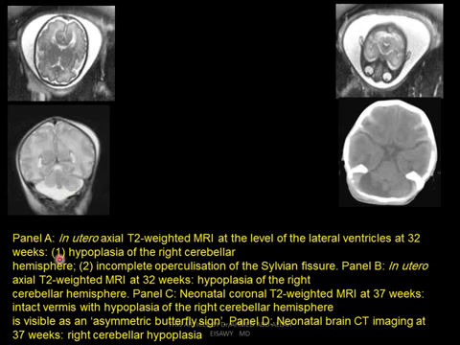This panel shows axial T2 images. We see hypoplasia of the right cerebellar hemisphere, and in panel C, coronal T2 at 37 weeks, intact vermis with hypoplasia of the right cerebellar hemisphere. It is visible as an asymmetric butterfly sign. And these are the neonatal CT findings showing right cerebellar hypoplasia.